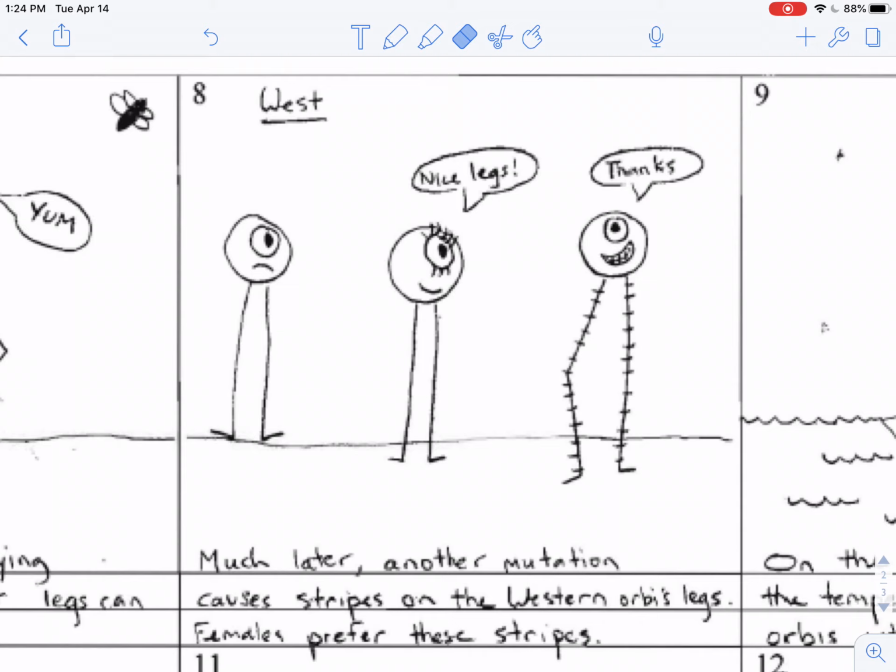And that is a new trait that she might find very attractive. So she's over there looking at his legs, and that looks more attractive than the Orby on the left side. So it's more likely that the Orbies with striped legs will reproduce and pass their traits on to the next generation.